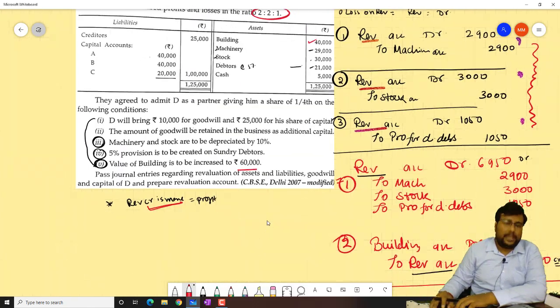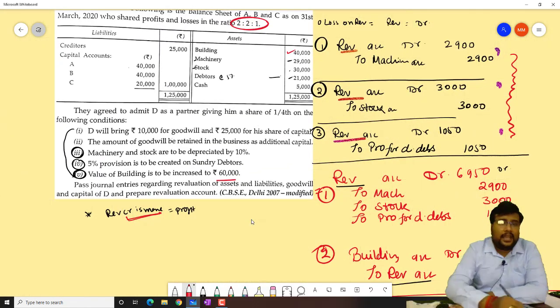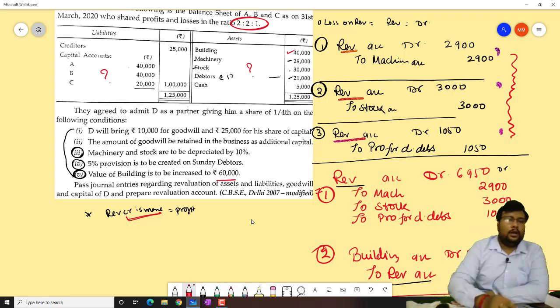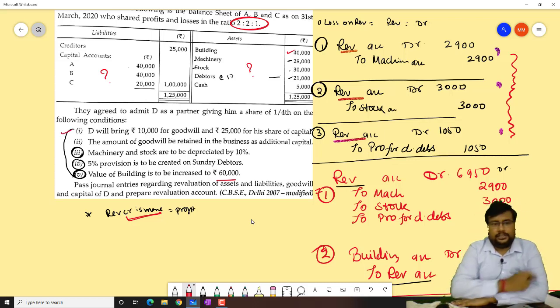Now we have to check whether any accumulated profit or accumulated loss is present in this particular question. Like accumulated profit, accumulated loss, general reserve, profit and loss debit balance, advertisement, suspense account, whether these are present or not. If they are present, then after the revaluation settlement we have to pass the entries for that accumulated profit or accumulated loss. Chalo ji, now we will proceed to the next entry.